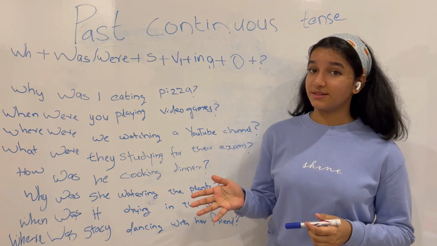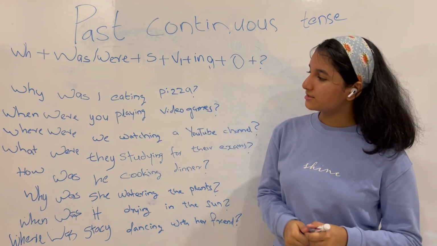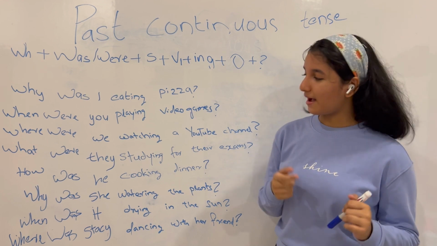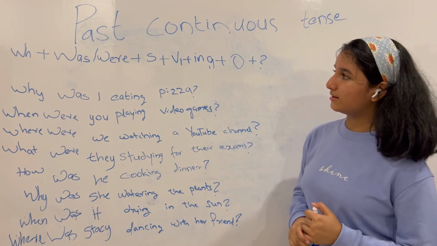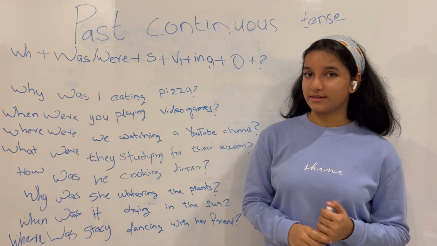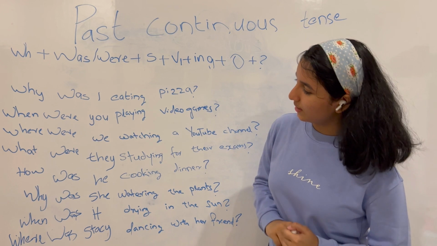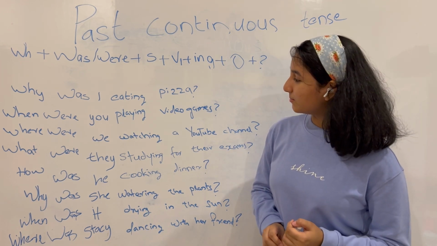Now another extension to interrogative sentences is the WH questions: what, when, why, where, and also how. So you can see here with the sentences that we had already written, the examples for interrogative sentences, we have now added why, when, where, what, and how. So let's see. Why was I eating pizza? When were you playing video games?